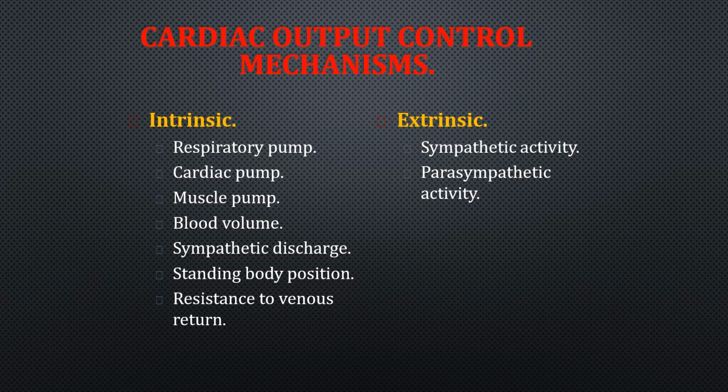This intrinsic or stroke volume control is maintained by all these components, that is the respiratory pump, cardiac pump, muscle pump, and the blood volume, sympathetic discharge, body position, and resistance to venous return. After seeing all these factors which regulate or control the stroke volume, we will see the homometric and heterometric regulation. What are those and how do they control the cardiac output? The extrinsic regulation is controlled by sympathetic and parasympathetic activity.